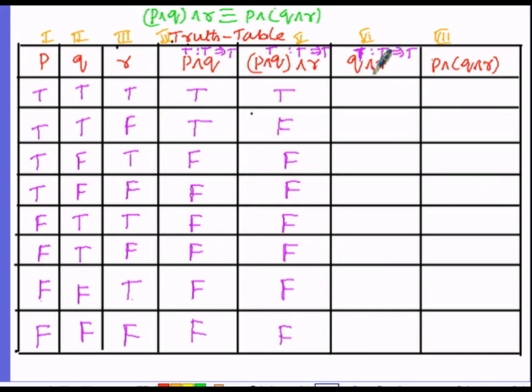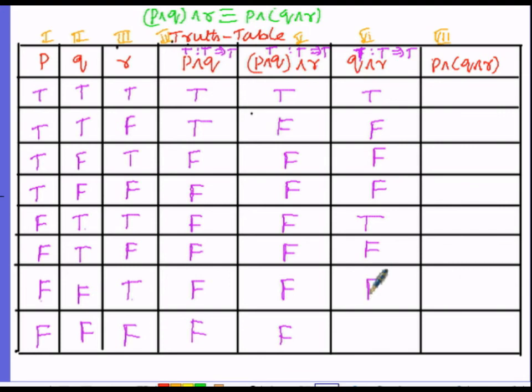So under Q and R, here Q is under the second column and R is under the third column, then the truth values must be true. So let us search for T and T. With T and T, the conjunction will be T. So here it is. In this row, the truth value of Q is true and the truth value of R is also true. Therefore the conjunction also will be true. The remaining truth values will be false.